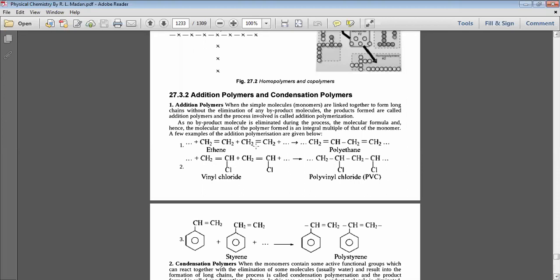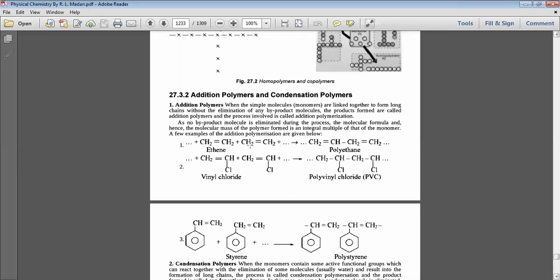Here no byproduct is eliminated during the process, and the molecular formula, and hence the molecular mass, of the polymer formed is an integral multiple of that of the monomer.